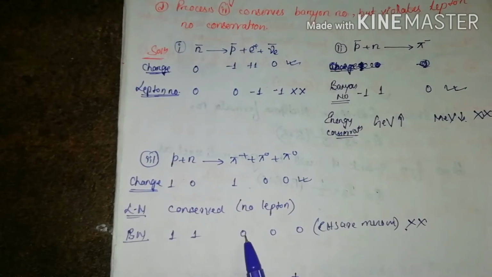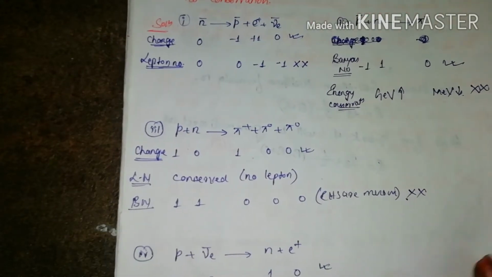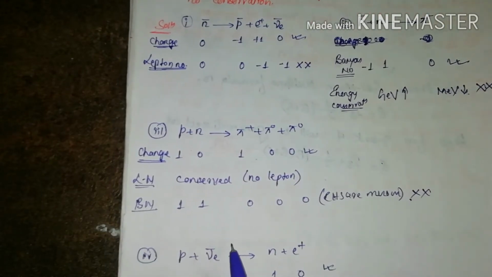So the third option was that the third process is not allowed by strong interaction but allowed by weak interaction, which is not possible in this particular case. Now we will see the fourth equation. In the fourth one, it is said that it is conserving the baryon number but violates the lepton number.